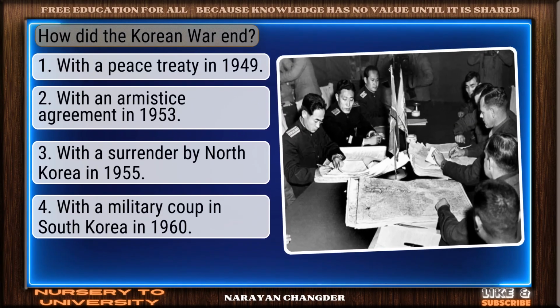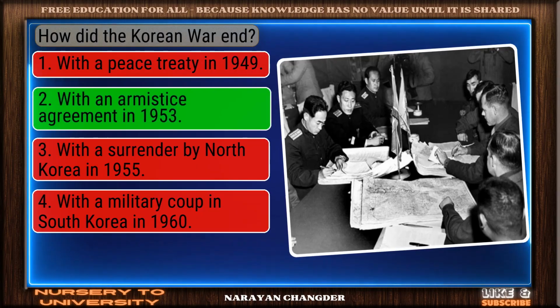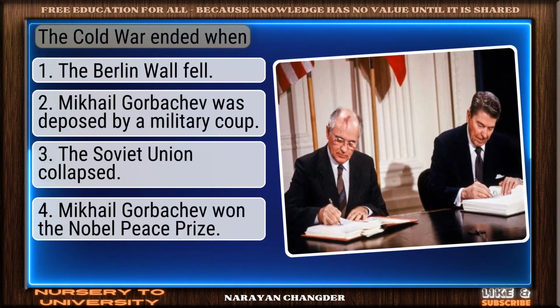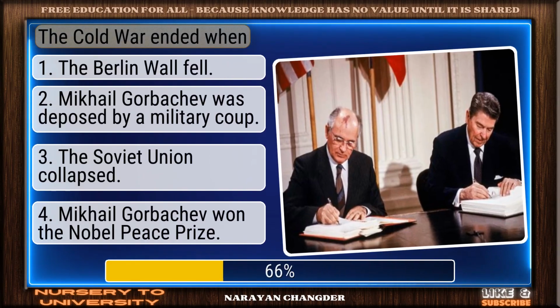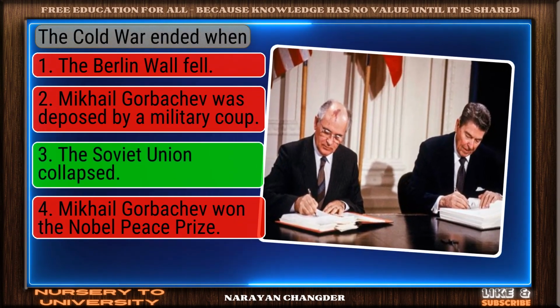How did the Korean War end? Great thinking. With an armistice agreement in 1953 is the right choice. The Cold War ended when? Right choice. The Soviet Union collapsed is the best answer.